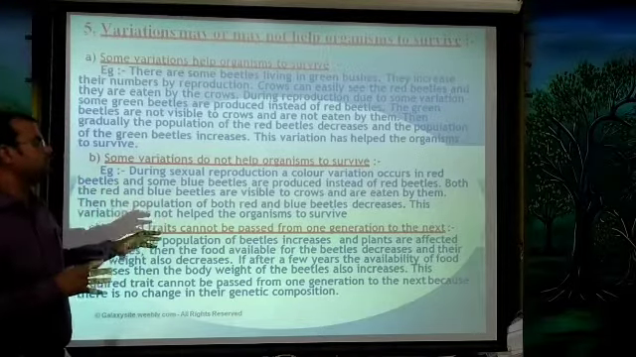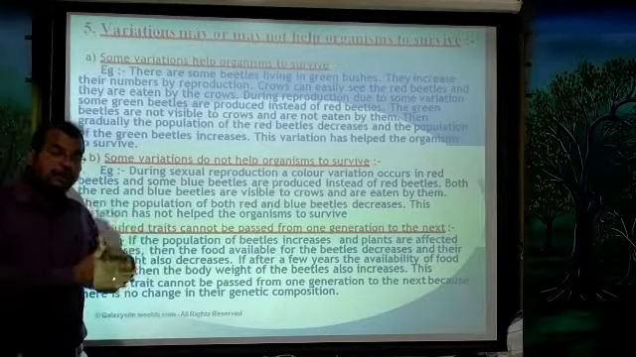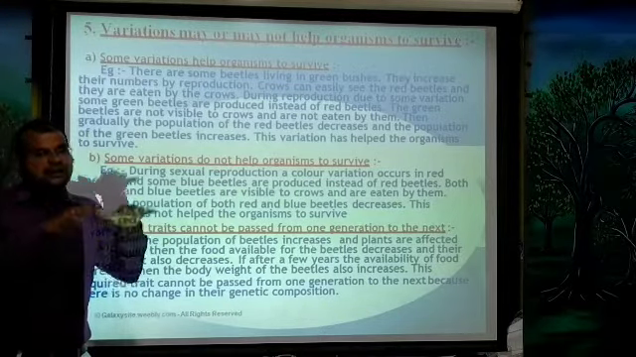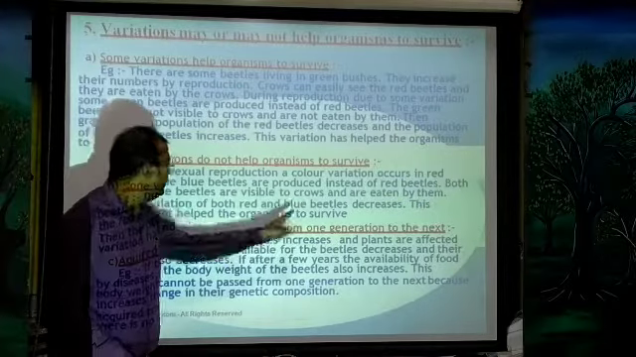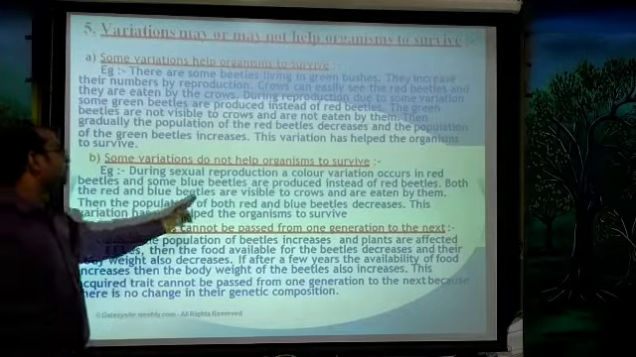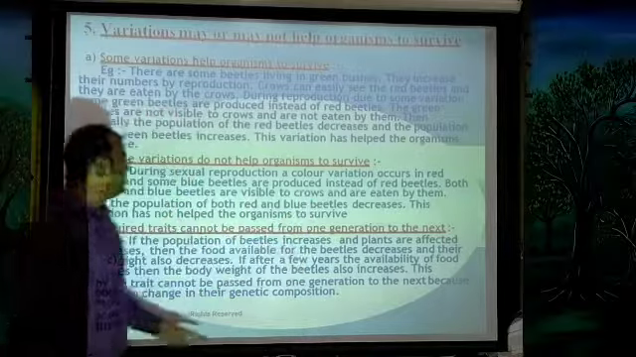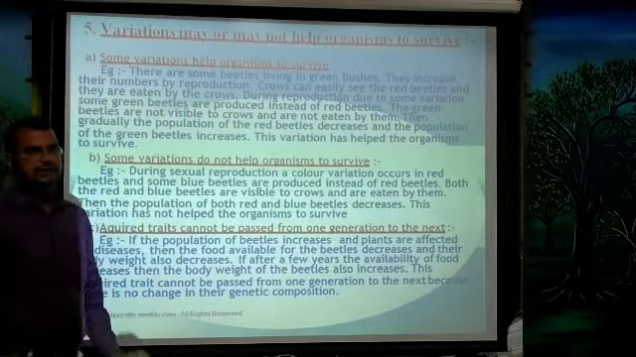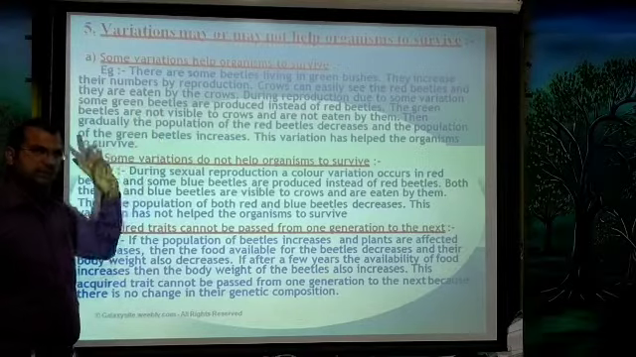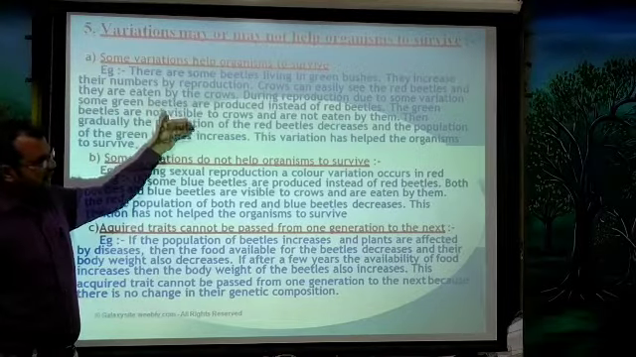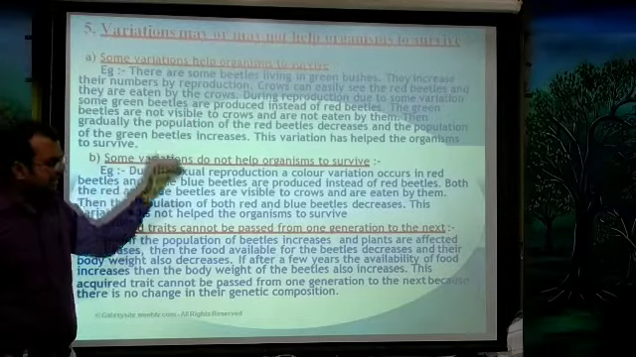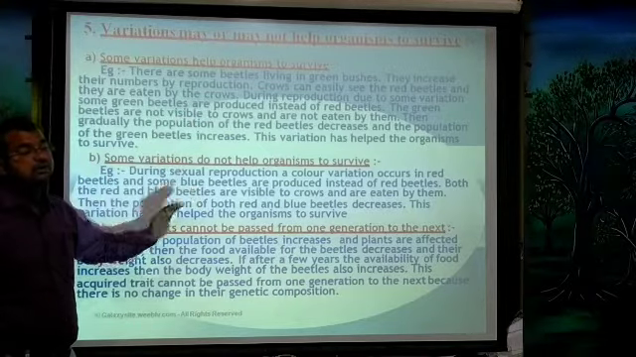Okay, so this is one more situation. The red beetle population as well as the blue beetle population keeps decreasing. So the population of both red and blue beetles decreases. This variation did not help the organism to survive. So we have seen two situations. In the first situation, the variation helped, but in the second situation, the variation did not help.